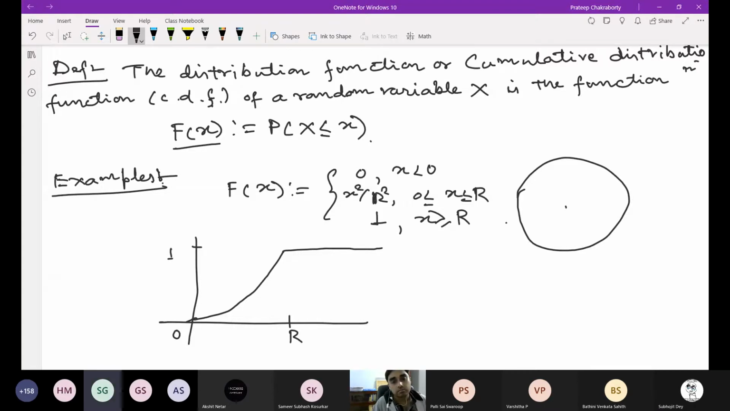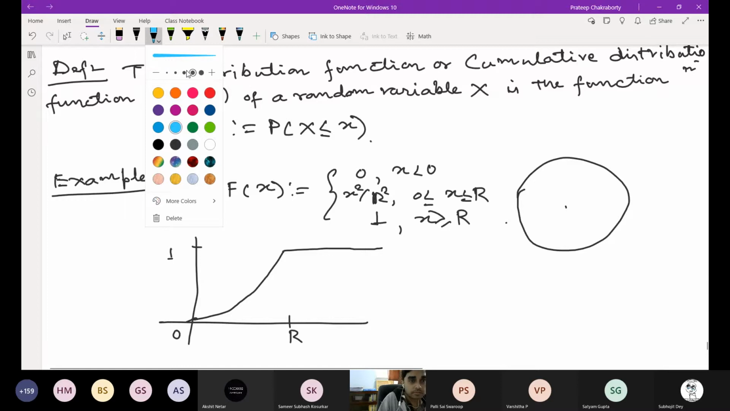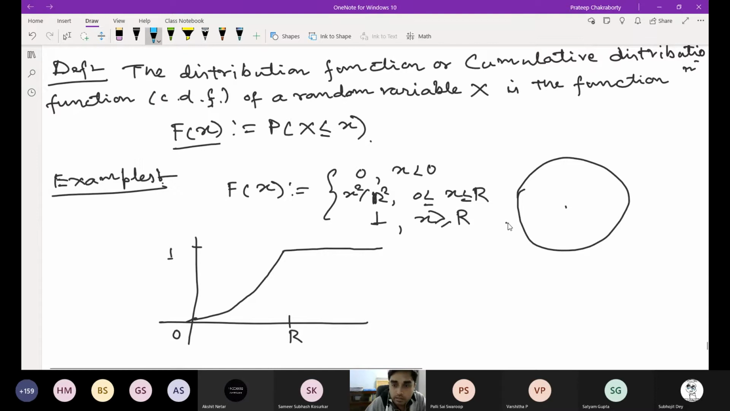Sir, how is F(x) equal to 1 for x greater than or equal to r? I didn't understand. Right, very good. So please ask me as many questions as possible. It may happen that sometimes I'm not able to answer, then definitely I will answer that later.